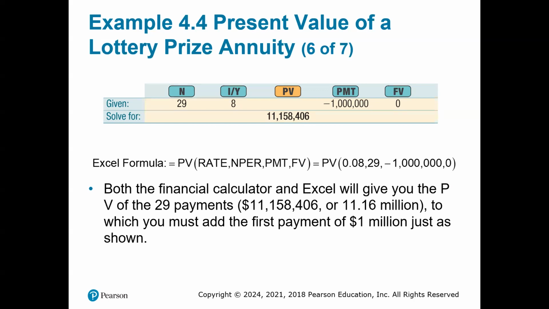So it shows the two rows given. Now, both the financial calculator and Excel will give you the PV of the 29 payments, which is 11,158,406, or 11.16 million, to which you must add the first payment of 1 million, just as shown.